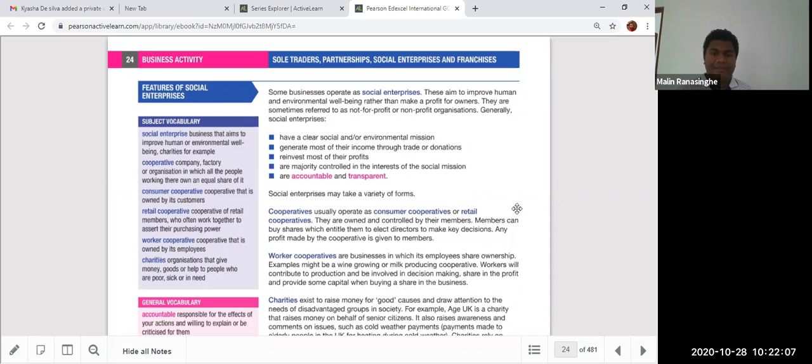You can see cooperatives, like consumer cooperatives and retail cooperatives. They are owned and controlled by their members, and members can buy shares which entitle them to elect directors to make key decisions. Any profit made by the cooperative is given to members.